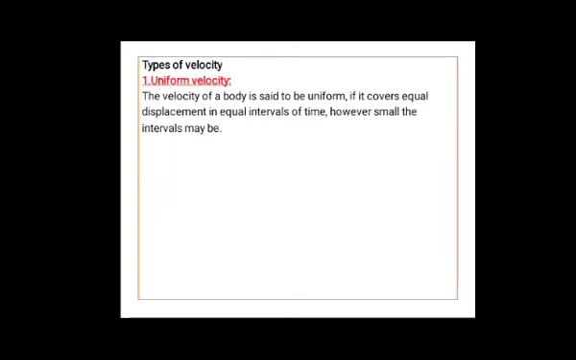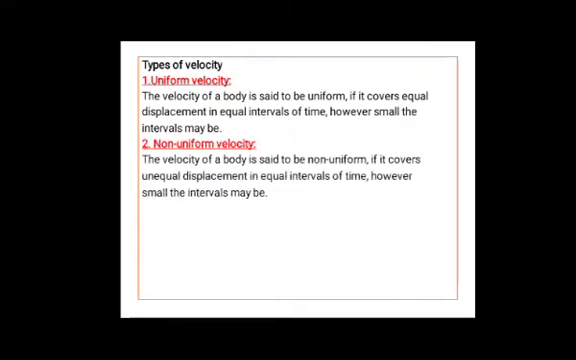Now let us see types of velocity. First one is uniform velocity. Already you defined uniform speed. Just similar to that one, you have to define uniform velocity. The velocity of a body is said to be uniform if it covers equal displacements in equal intervals of time. In speed you are writing if it covers equal distances in equal intervals of time. Instead of that distance, now you have to write displacement because it is velocity. Okay?